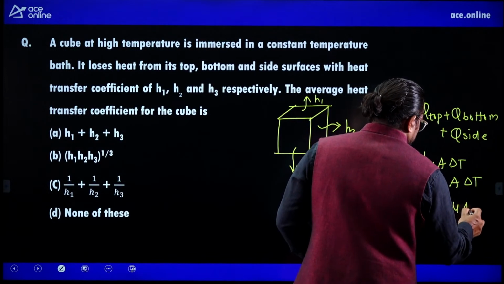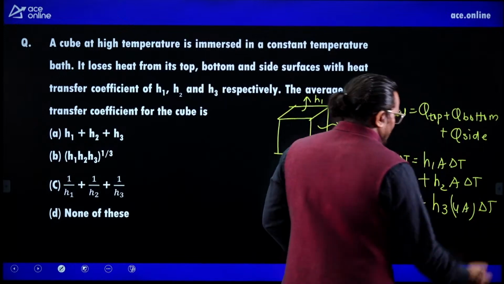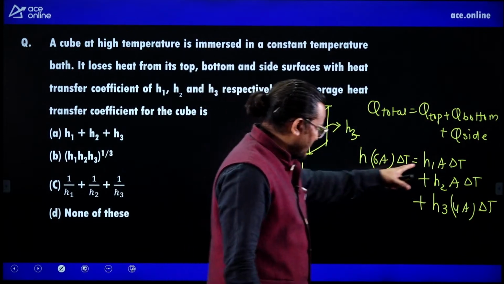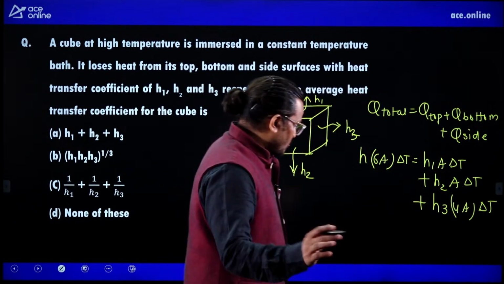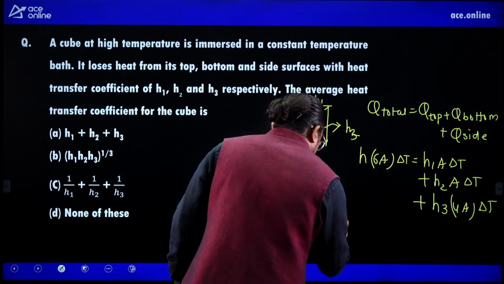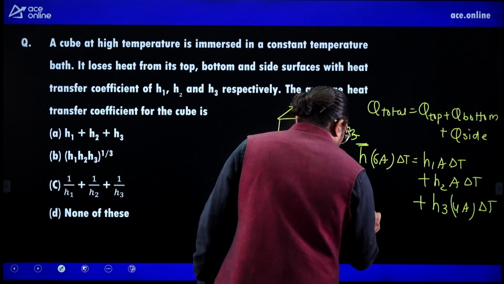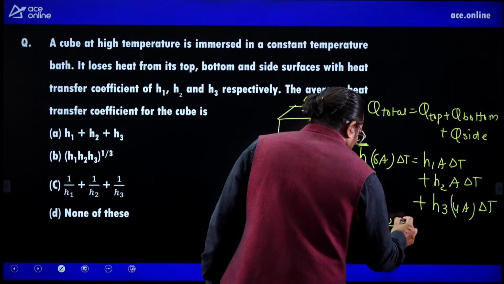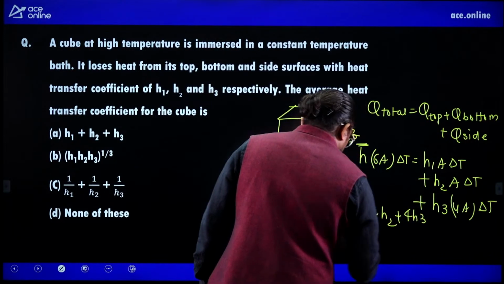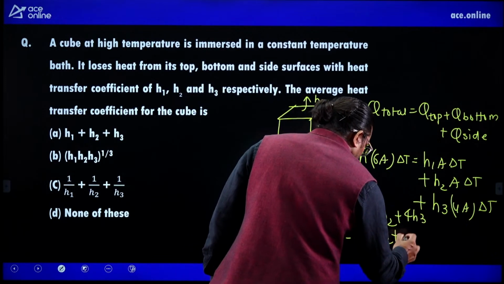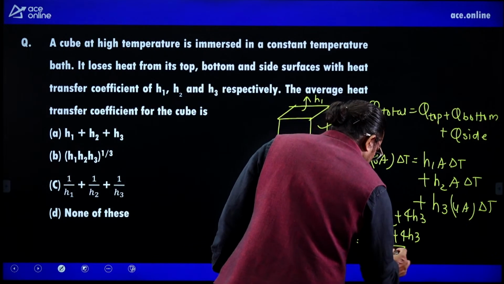H3, 4 sides. Area means one side. So delta T gets canceled out. So what you will get? 6 H bar, this is average, is equal to H1 plus H2 plus 4 H3. So H bar is H1 plus H2 plus 4 H3 by 6.